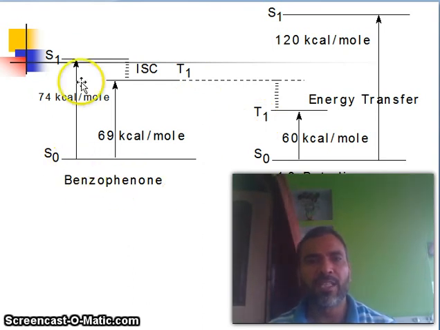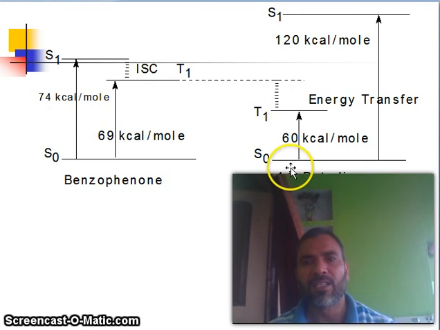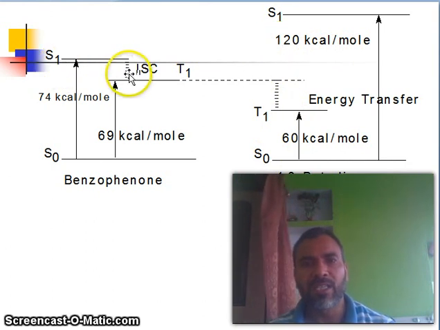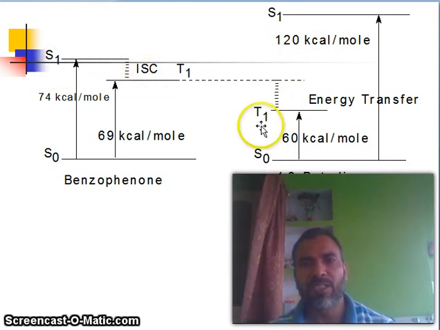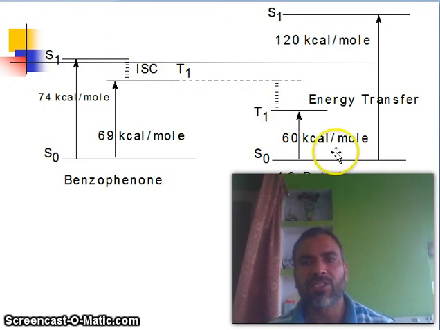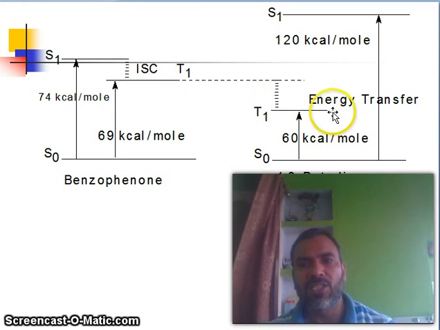So you look at the energy, 74 kilocalorie per mole, total energy 120 kilocalorie per mole, S0 to S1. But if S1 undergoes intersystem crossing, then it will convert into the triplet state, and that is 69 kilocalorie per mole. So energy transfer.